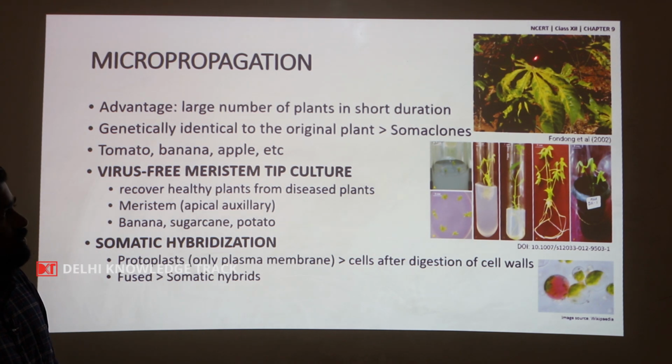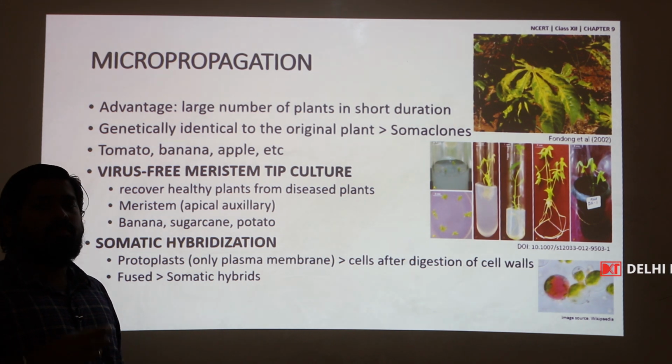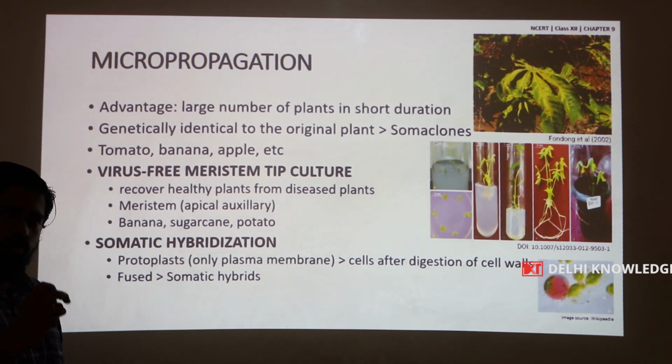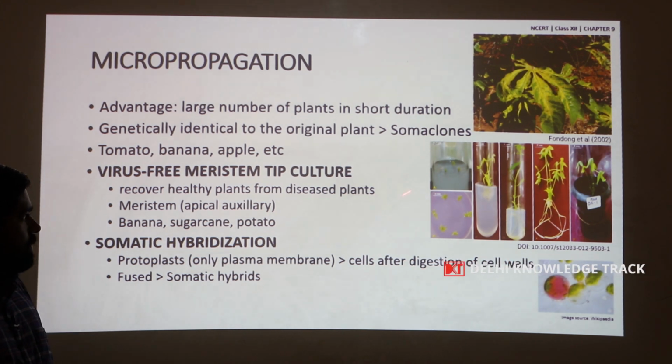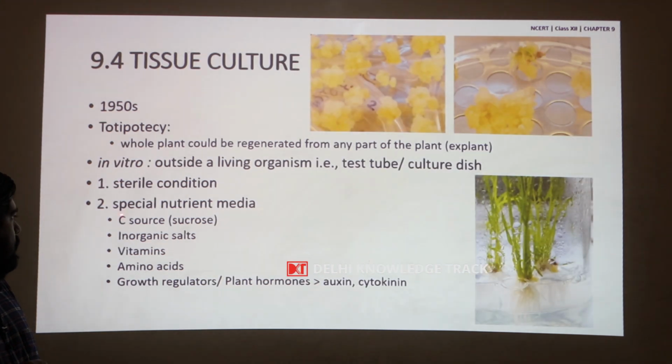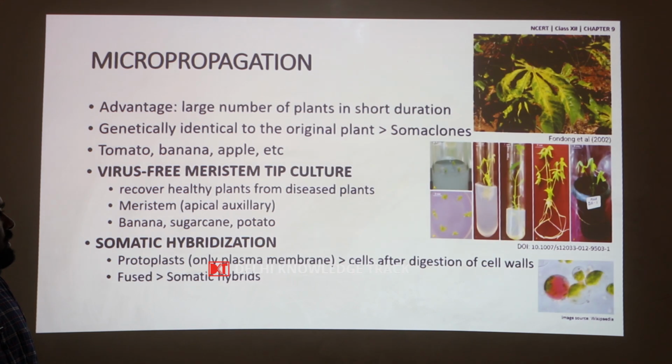But the meristems of this infected plant, that is the apical and the axillary meristem, where the new leaves are going to be formed, will usually be free from viruses. So, those meristems are collected and cultured over this special nutrient media in sterile condition. So, these meristems then gradually develop into a whole plant, which afterwards could be raised as a normal plant in the field.